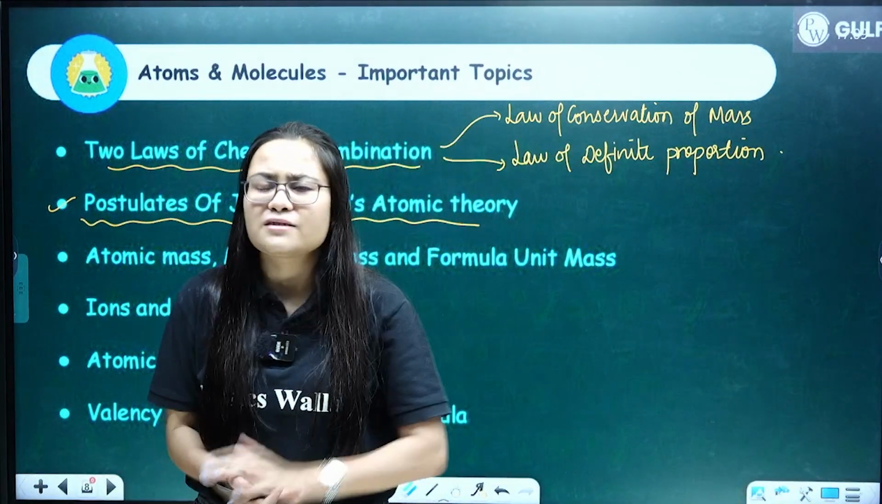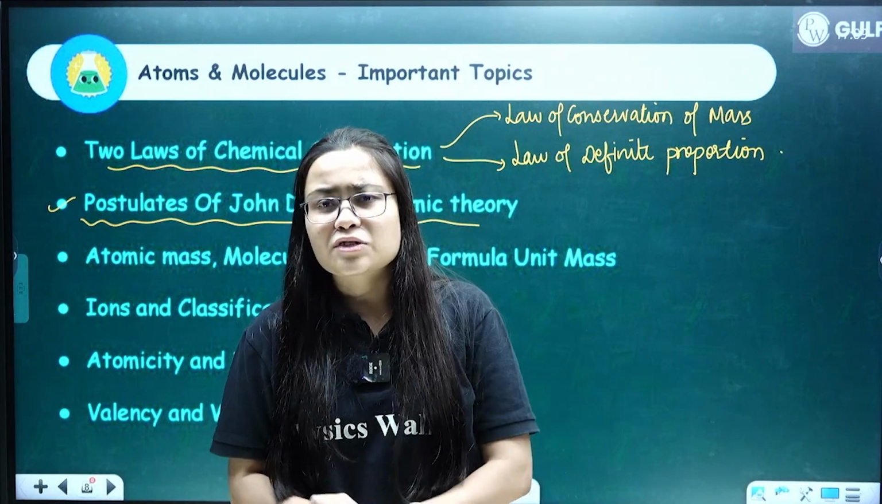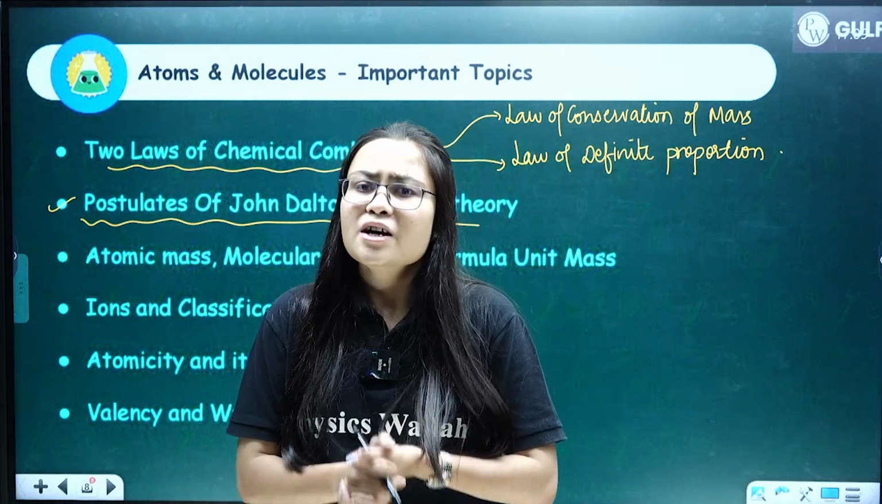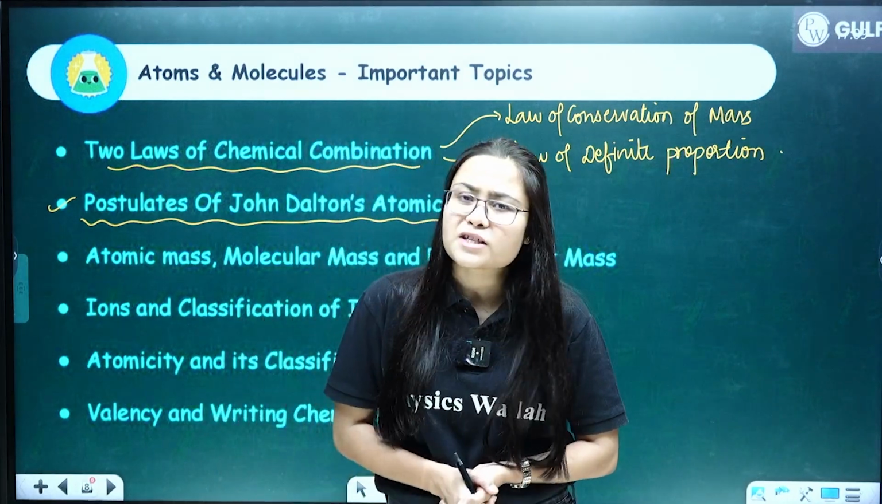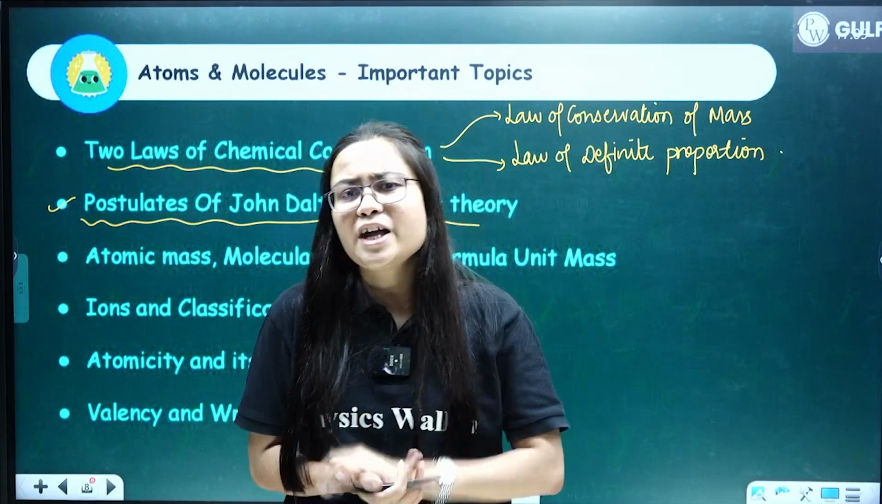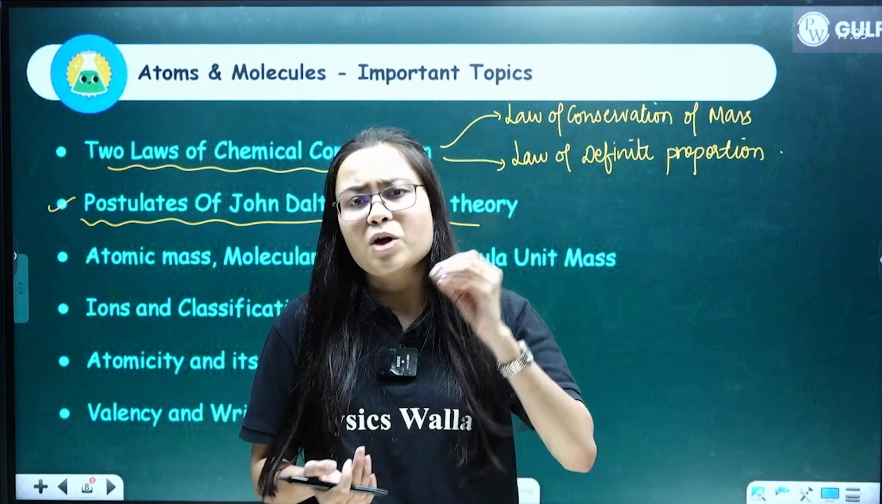5 marks direct question in your exam. Which are the different postulates of John Dalton's atomic theory? Name all the postulates. Clear? So you have to write all the 5 to 6 postulates from this John Dalton's atomic theory. Again, very, very important question from your board point of view or from your exam point of view.